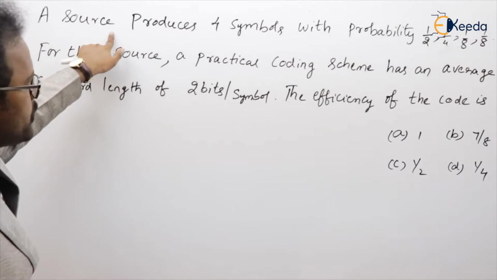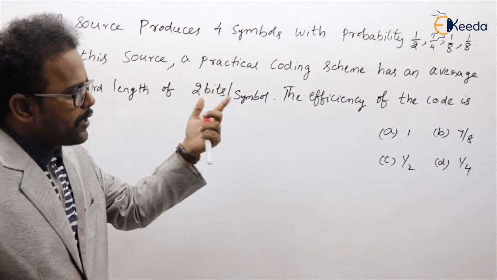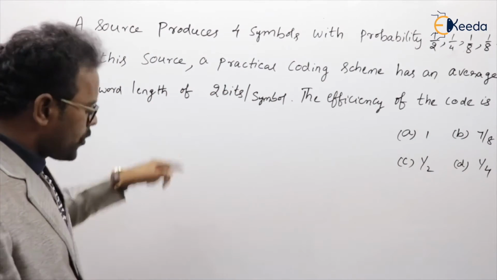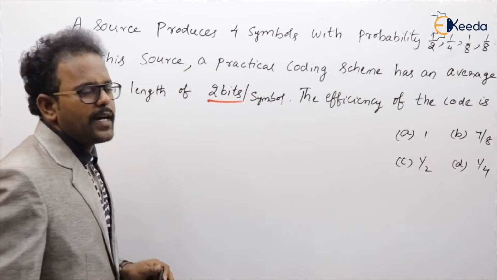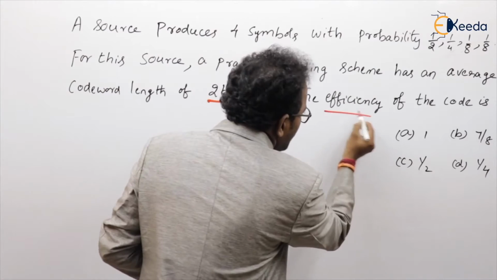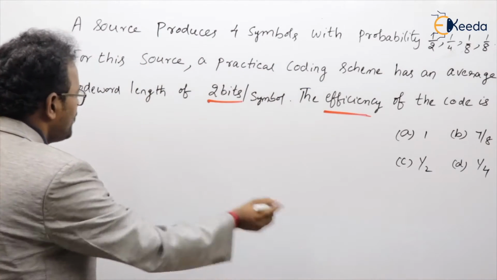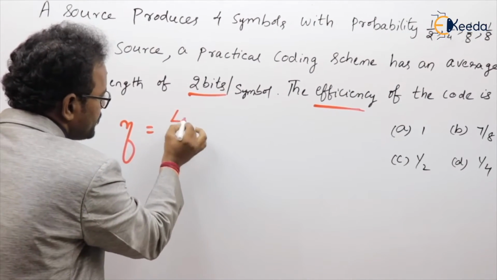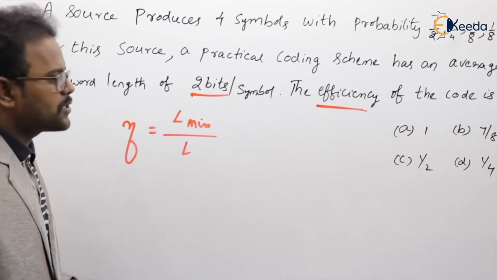A source produces 4 symbols with the probabilities 1 by 2, 1 by 4, 1 by 8, 1 by 8. And he has given the average code word length as 2 bits per symbol. And he is asking, calculate the efficiency of the code word. What is the formula we have? The formula for efficiency of code word is L minimum divided by L. What is L, students?